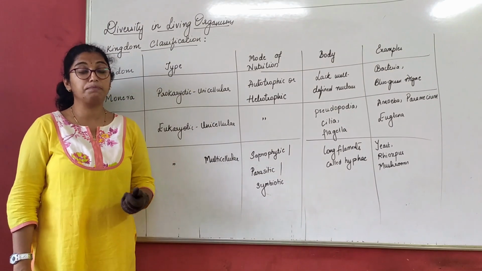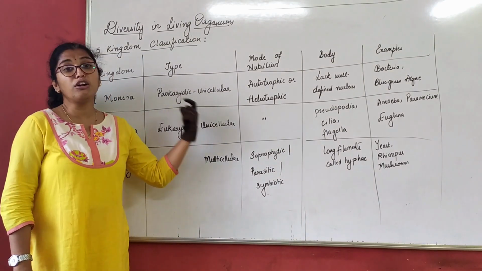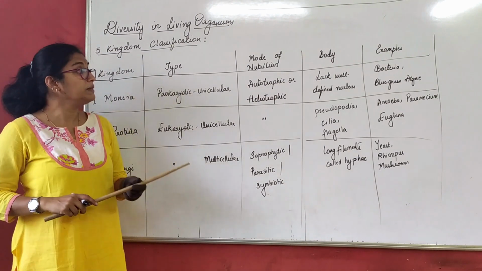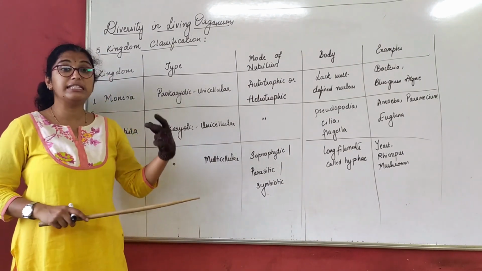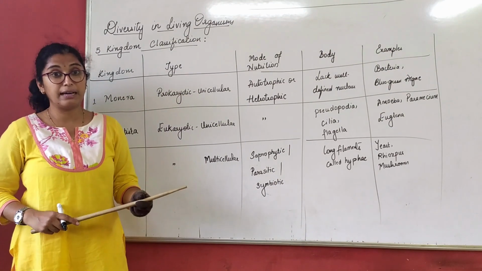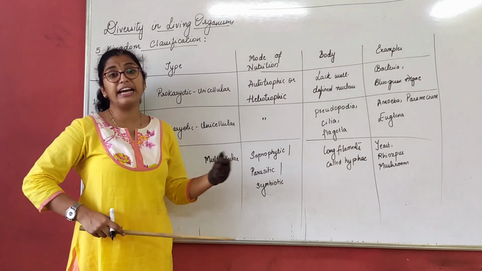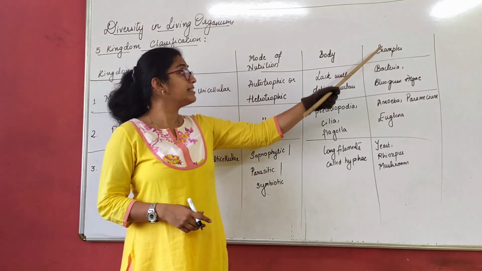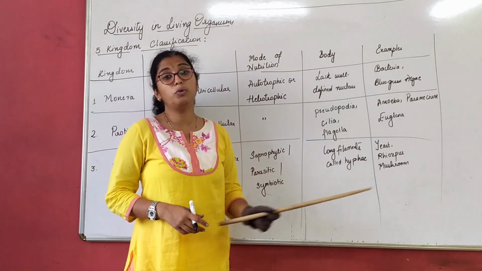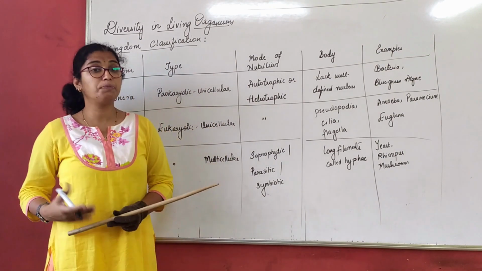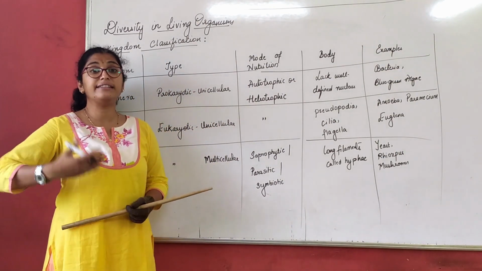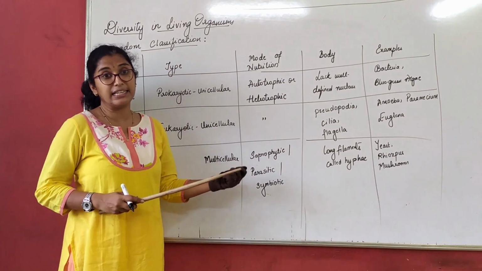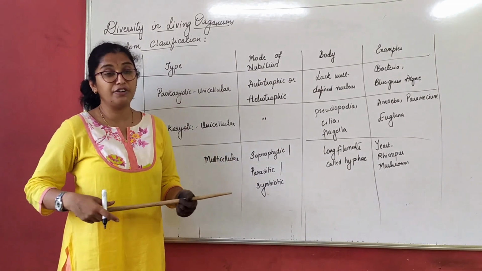So prokaryotic means they do not have a well-defined nucleus. That means even the cell organelles are absent in their body. We can say they have very few or no cell organelles in their body. Examples: bacteria, blue-green algae. Now when I talk about bacteria, you can also write different forms of bacteria. I have only written bacteria here. You also have other different forms.